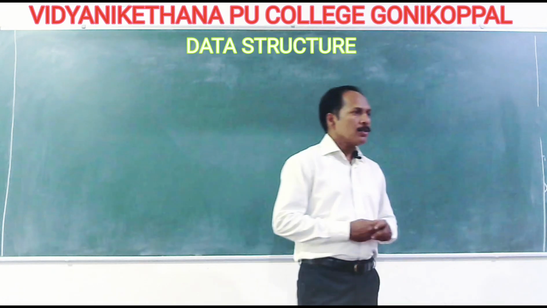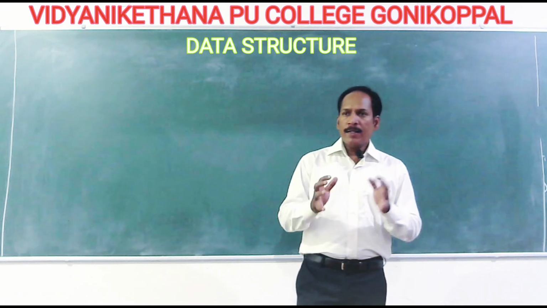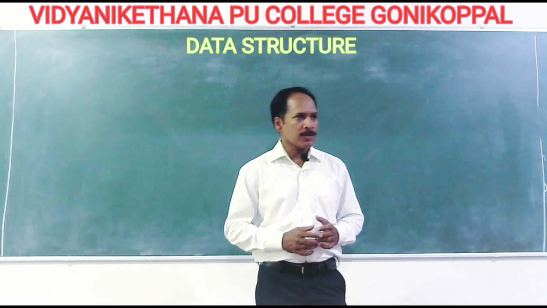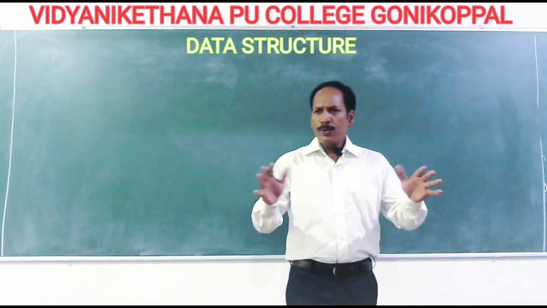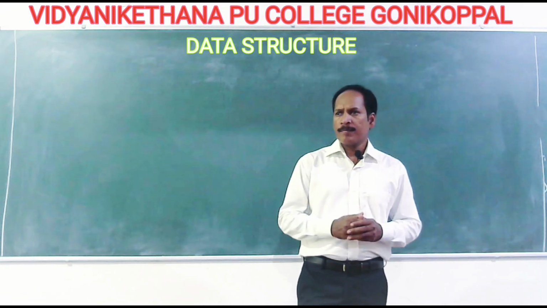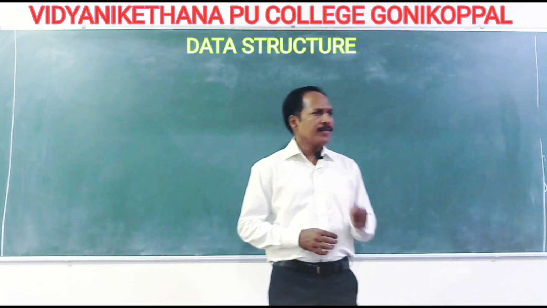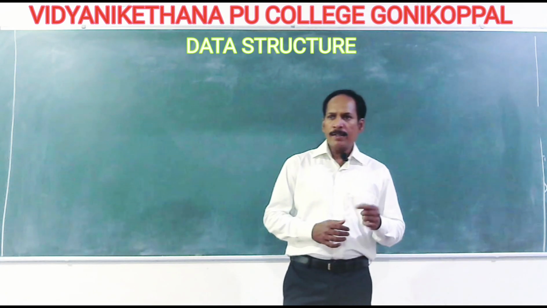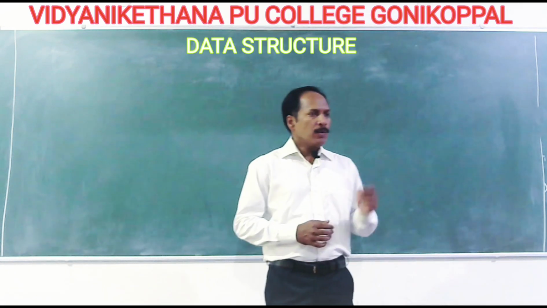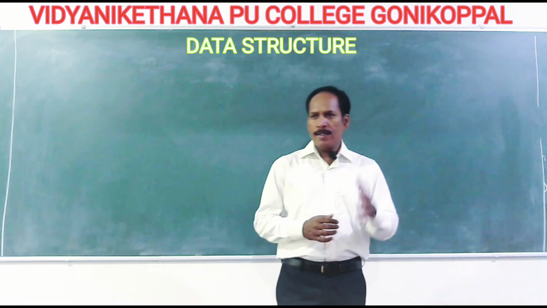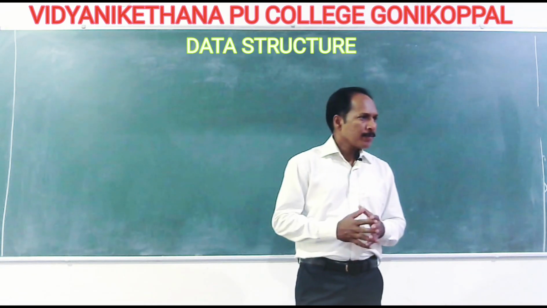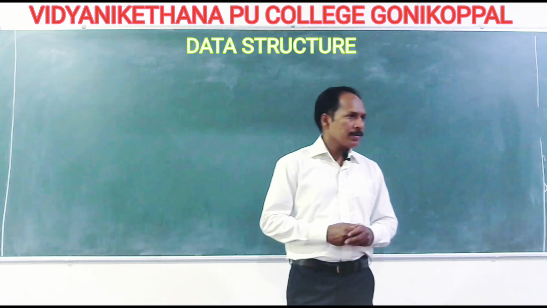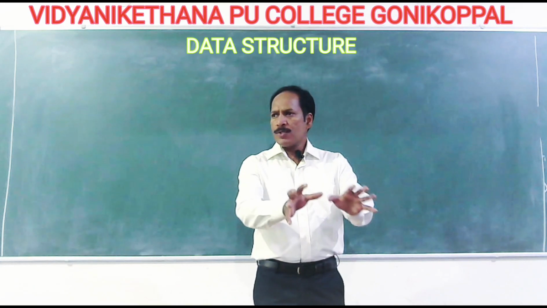So let us learn what a primitive data structure is. A data structure which is directly operated by machine instructions is called a primitive data structure. There are some data structures where you don't do anything, everything is ready, you just use them. I think last academic year we studied data types, I think you remember. Simple or fundamental data types and derived data types. What do simple or fundamental data types mean? We have discussed integer, character, and also float. Here you just declare them and you start using them. You don't do any additional work.